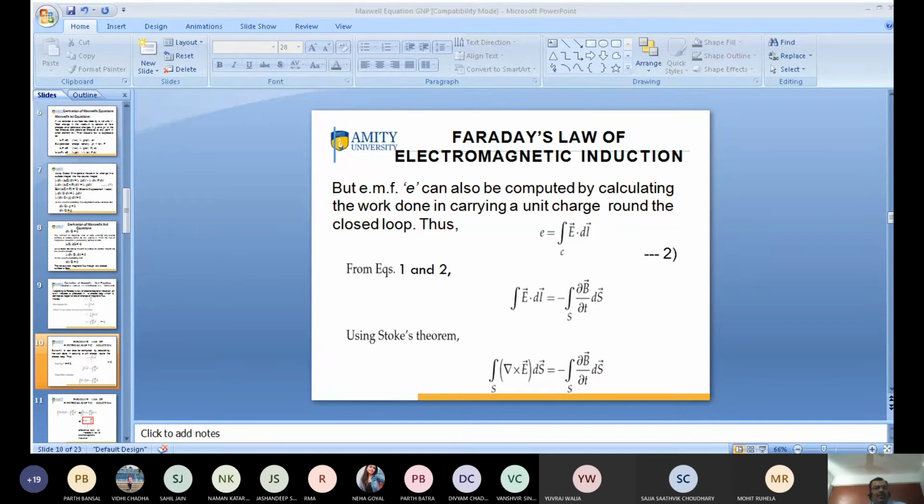So again, I use the Stokes theorem in the left hand side. Can you tell me what is Stokes theorem? Any one of you? Remember? Jasandeep, remember? Stokes theorem, you remember? No. Okay, once a week.